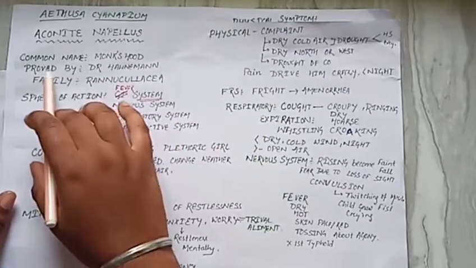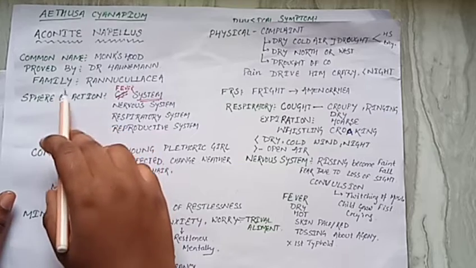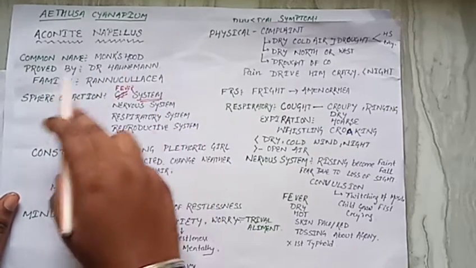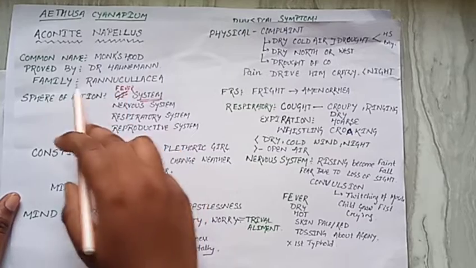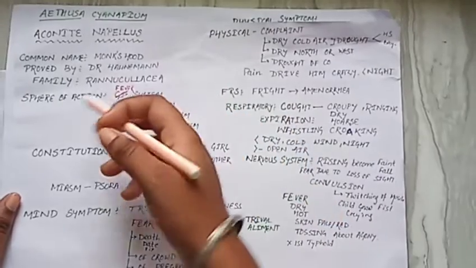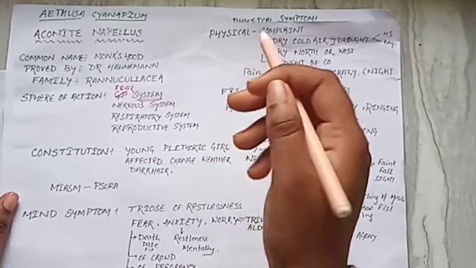First we discuss the common name, then what it is proved by, then the family. The common name is monk's hood, proved by Dr. Hahnemann. The family is Ranunculaceae. For other drugs of the Ranunculaceae family, you should comment in our comment box.